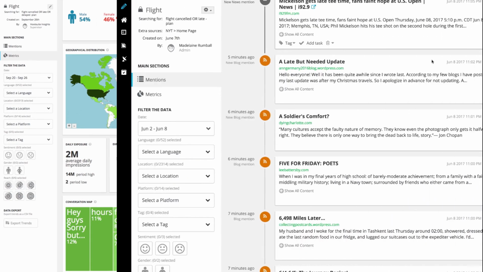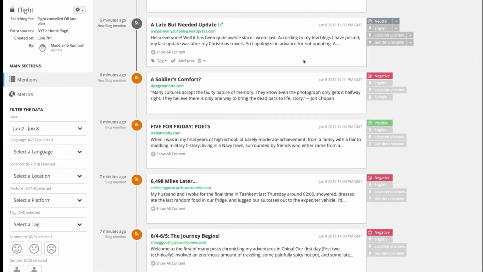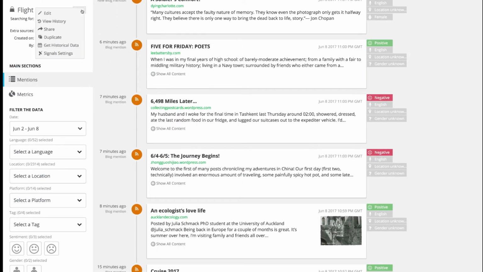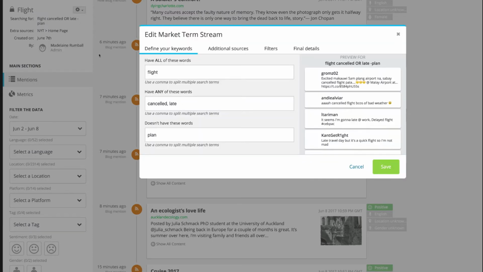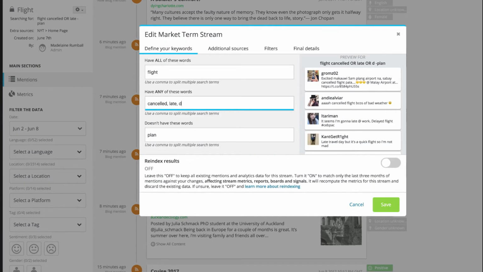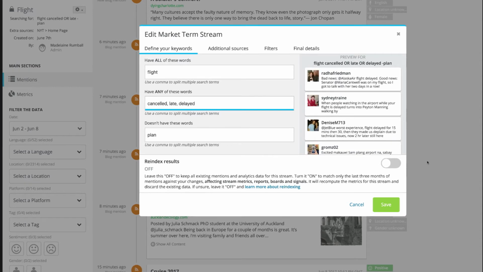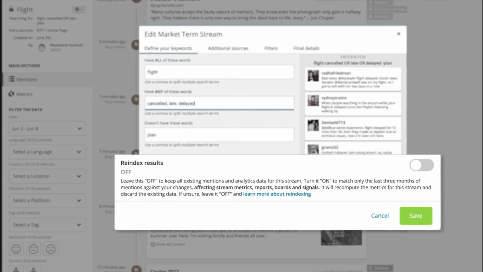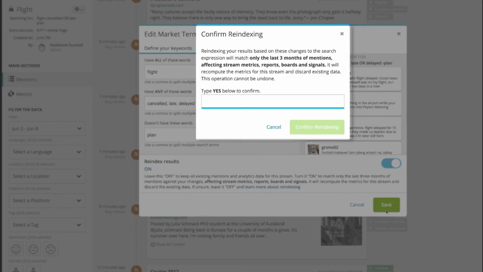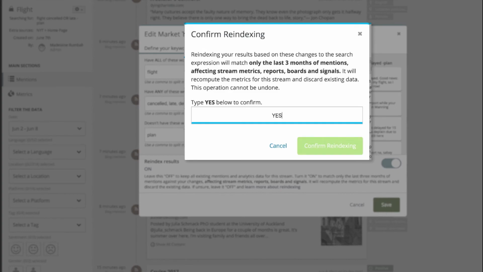Now take a moment to scroll through the results. Are you happy with what you see? If not, you can edit the search parameters. You can change the search terms as many times as you want without affecting your previous mentions and metrics from the stream. All mentions collected going forward will match your new search parameters. However, if you don't want to keep the irrelevant mentions already collected, you can choose to re-index your results. Re-indexing matches the last 90 days of stream mentions to your new search parameters.